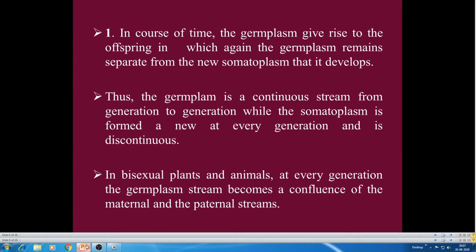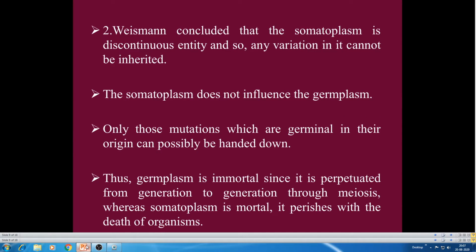Confluence means the process of merging, where the sperm and ova fuse together. Then Weismann concluded that somatoplasm is a discontinuous entity, and the germplasm is a continuous entity.